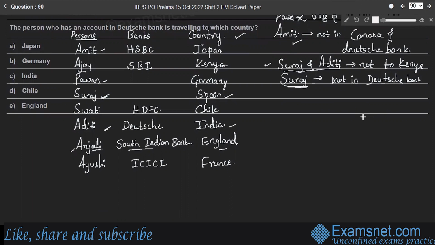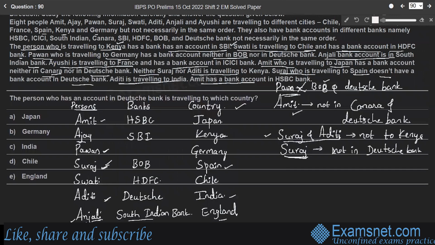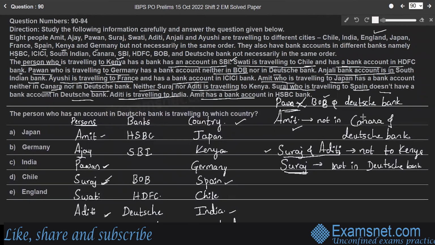Next, the remaining persons are Pawan and Suraj. It is given that Pawan doesn't have an account in Bank of Baroda, so Suraj has an account in BOB. And Pawan's bank is the remaining bank. Look at the bank names: HSBC, ICICI, South Indian, Canara.